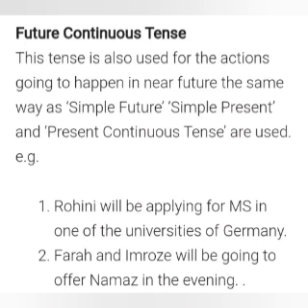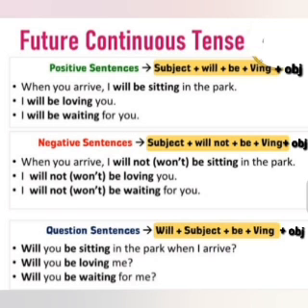Now, how do we write the positive form, the general form of future continuous tense? So it is subject plus will plus be plus V1 plus ing plus object. So if we take an example, when you arrive, I will be sitting in the park. So if you compare with the syntax, when you arrive is the time reference, कि जब आप आओगे. What will be happening? I, the subject, will again from the syntax, be again from the syntax, sitting, that is V1 plus ing form, and in the park is the object.